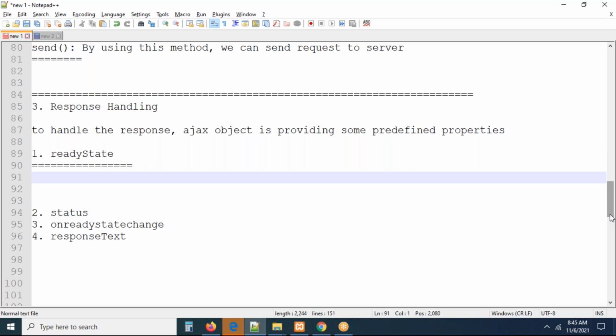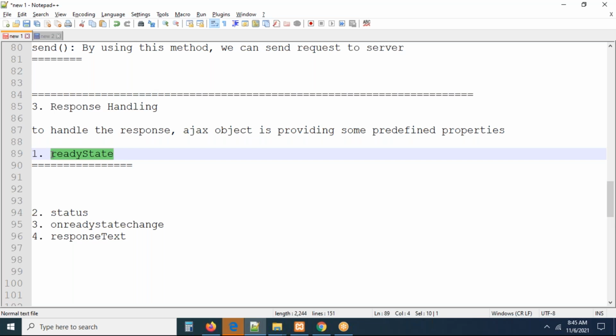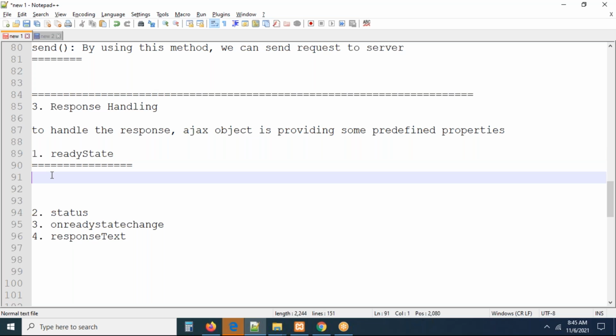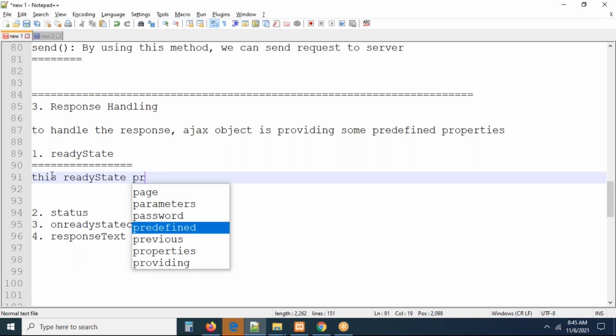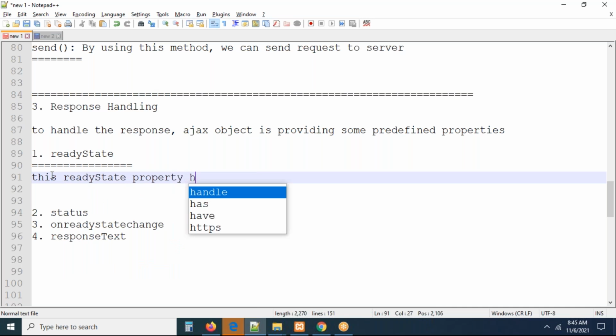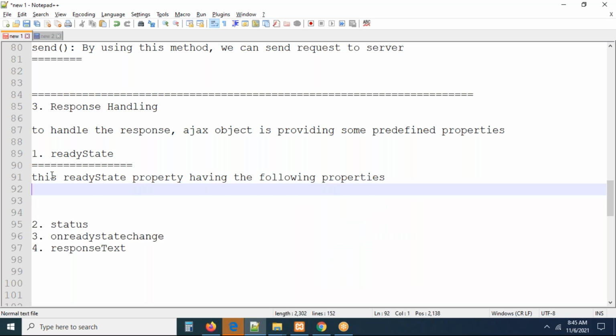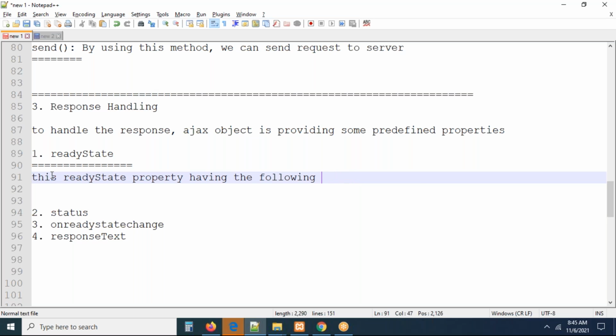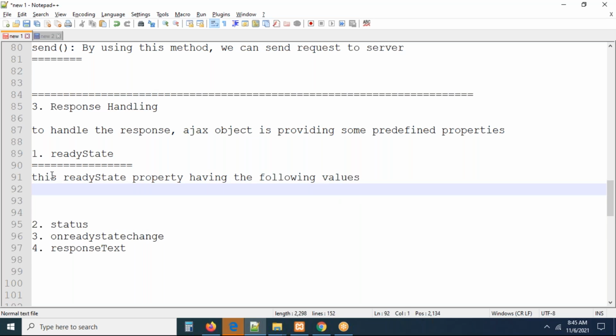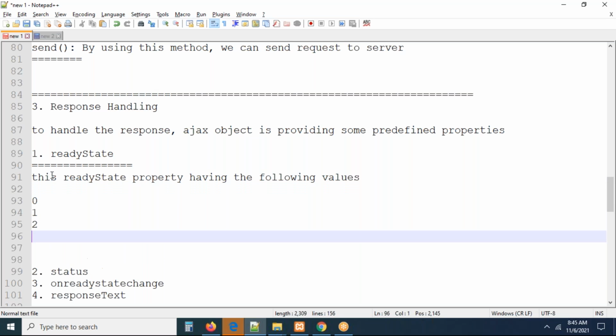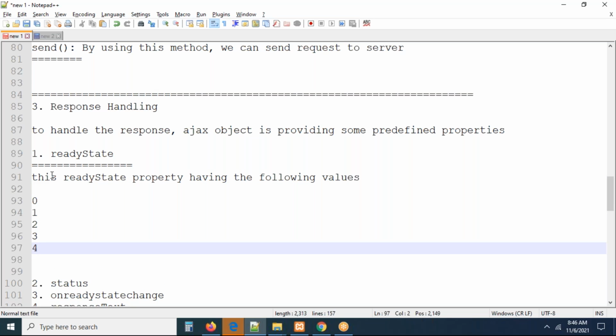Actually, when we are sending the Ajax call to the server, what is happening in the server? We have to know, right? By using this readyState property, we can understand what is happening with the server. This readyState property has the following values, guys: readyState value 0, 1, 2, 3, and 4. There are five values.